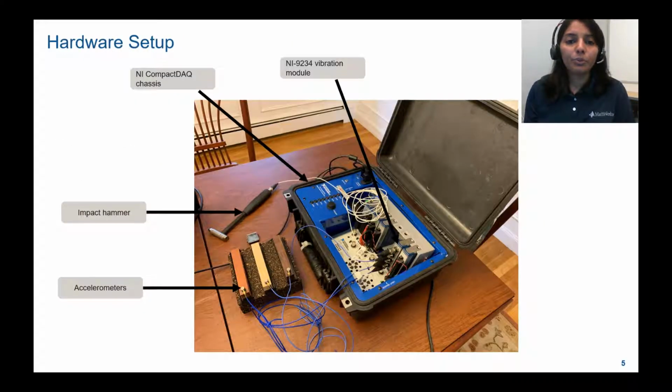Let's see the hardware setup used for the demo. For data acquisition, we use the National Instruments 9234 vibration module. This is a 4-channel plus minus 5 volt sound and vibration input module, and it can measure signals from sensors such as accelerometers and tachometers. The vibration module was embedded in the I/O slot of the NI CompactDAQ chassis. The 4 channels of the vibration module were connected to the 3 accelerometers and an impact hammer. The accelerometers were mounted on top of 3 different wood blocks to capture wood-specific vibrational data on impact.